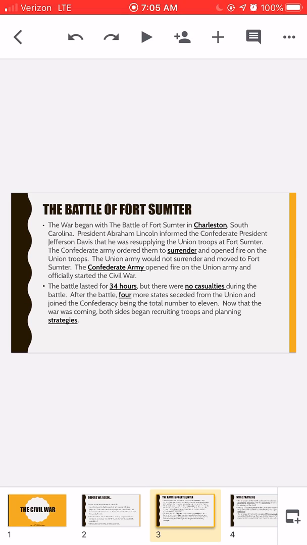So the Union Army was the United States Army. It was led by Abraham Lincoln, and the Confederate Army was led by Jefferson Davis. And these were the states that broke away from the Union.